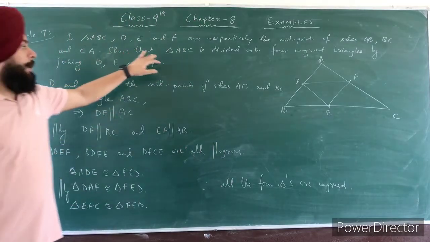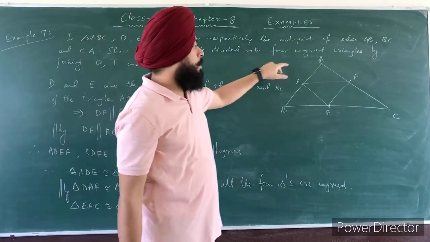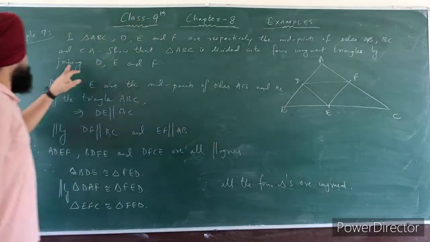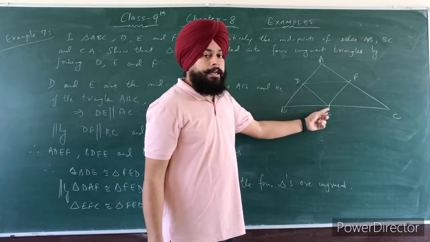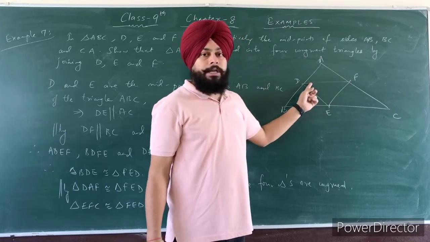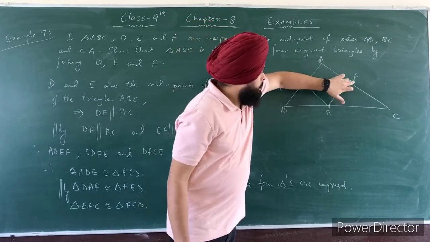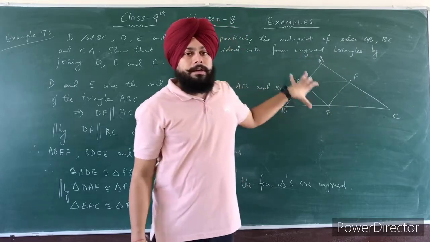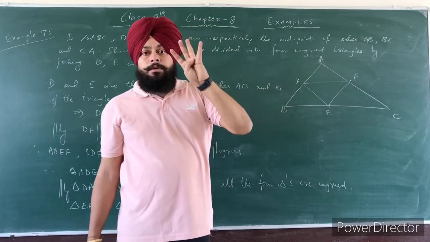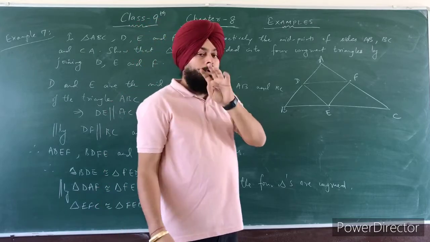We have to show that triangle ABC is divided into four congruent triangles by joining D, E and F.